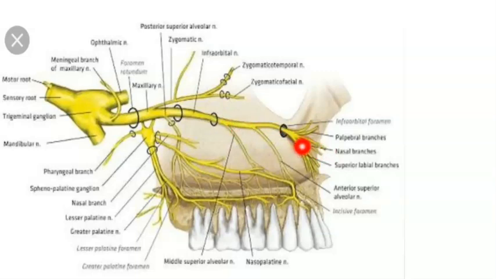Remember, the terminal branches are not innervating the maxillary teeth. So the infraorbital nerve supplies the maxillary anterior teeth along with the mesiobuccal roots, along with the premolars also, on the buccal or labial aspect.